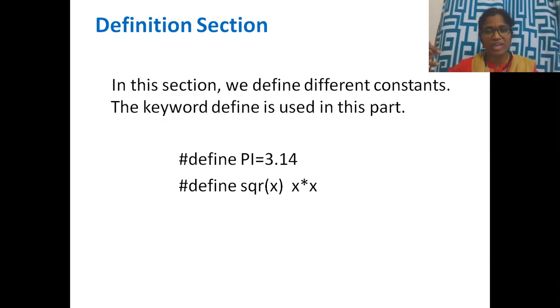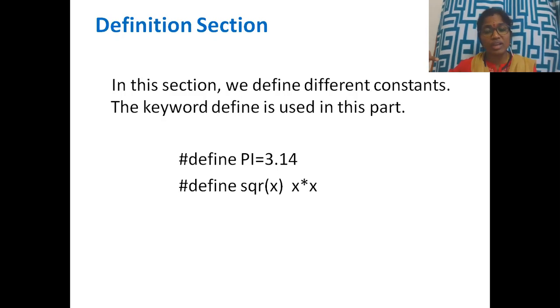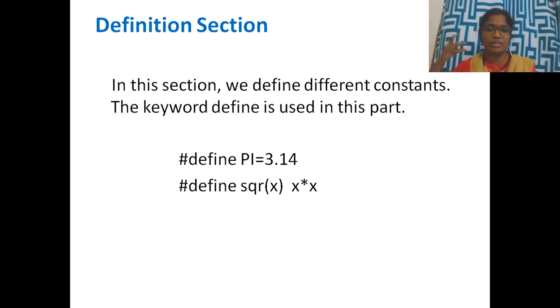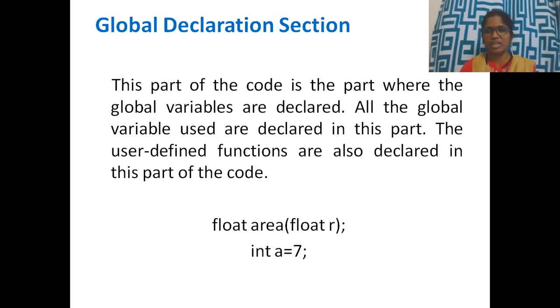Documentation section is not mandatory, whereas link section is mandatory because we use all input output information in our program. So link section is important, whereas definition section is not important. Not important in the sense it can be used or it cannot be used, right? Next is the global declaration section.